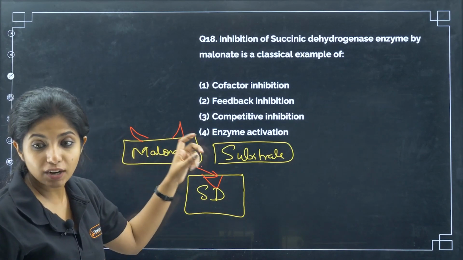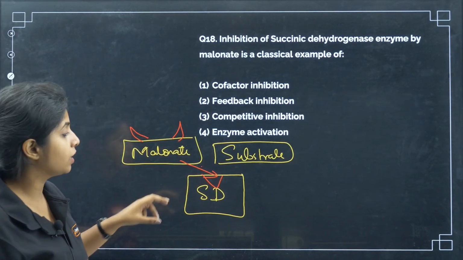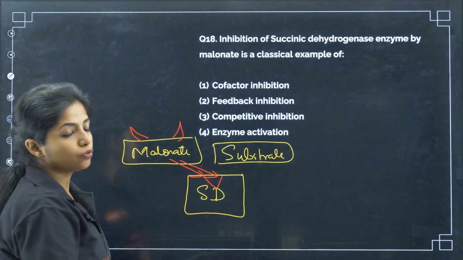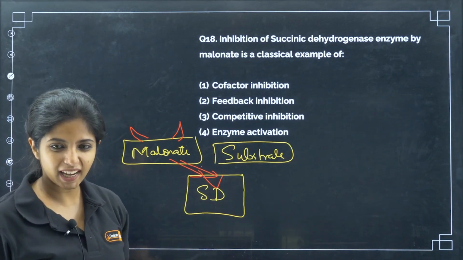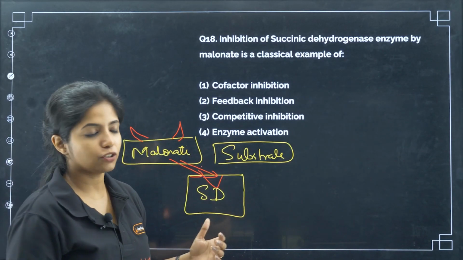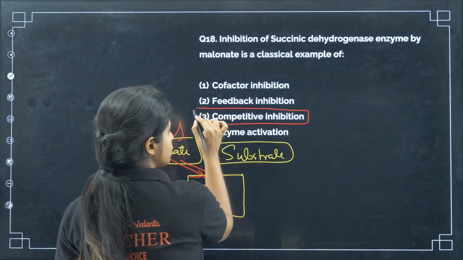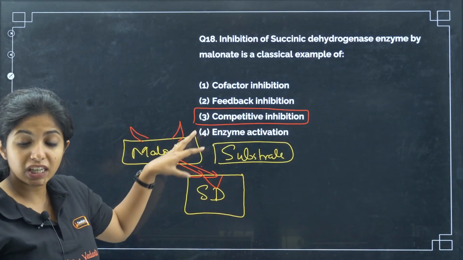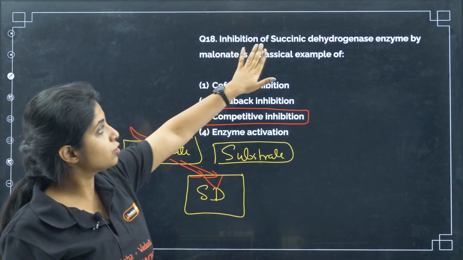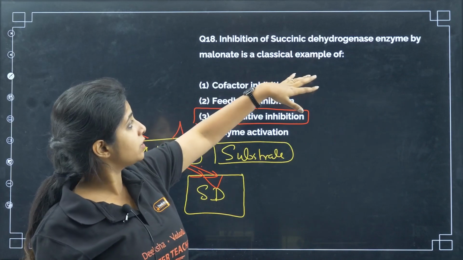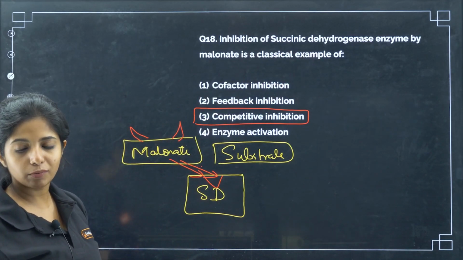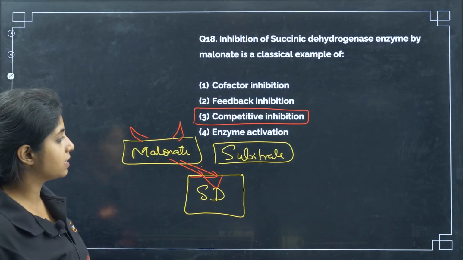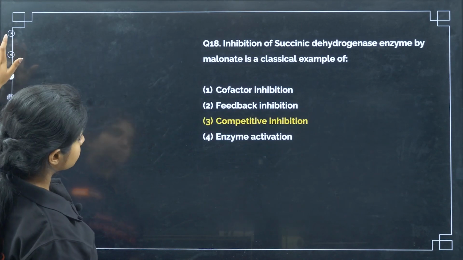But over here, instead of the substrate binding, you have malonate which is going to come and bind. It is competing for that, like, hey, I will come. So, this is known as competitive inhibition. Inhibition of succinate dehydrogenase enzyme by malonate is an example of competitive inhibition. Cool, not cofactor inhibition, not feedback inhibition, not enzyme activation as well.